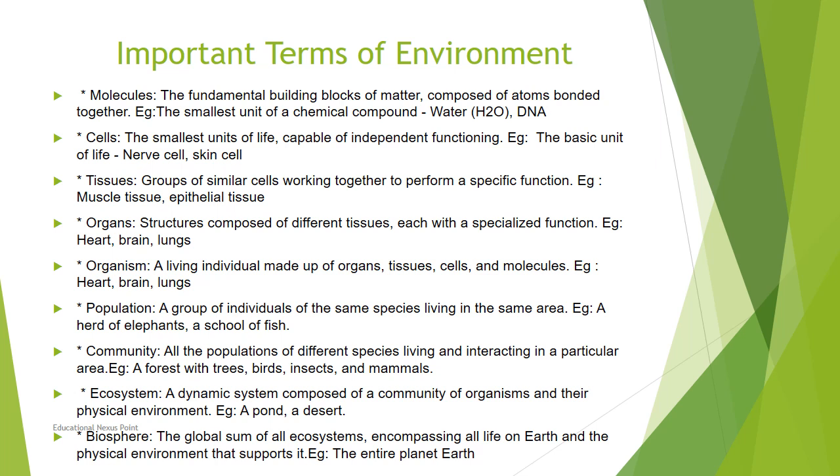Coming next to the ecosystem. An ecosystem is a dynamic system composed of communities of organisms and their physical environment. Various kinds of communities come under an ecosystem. Examples are a desert or a pond.